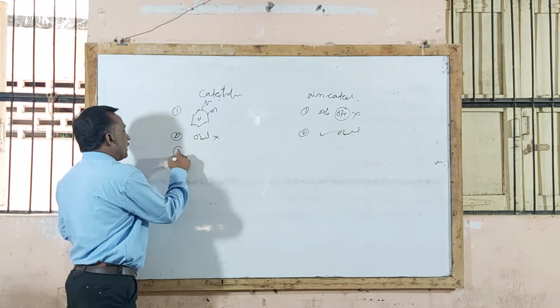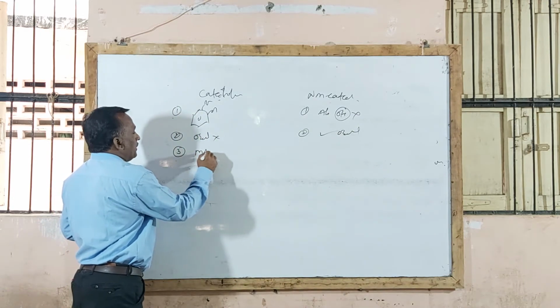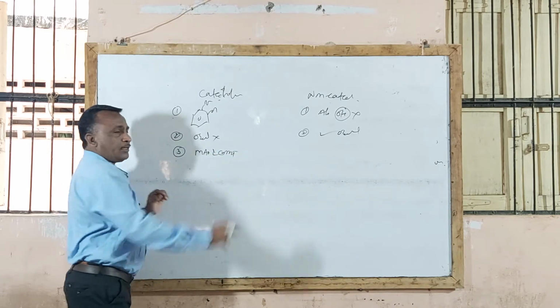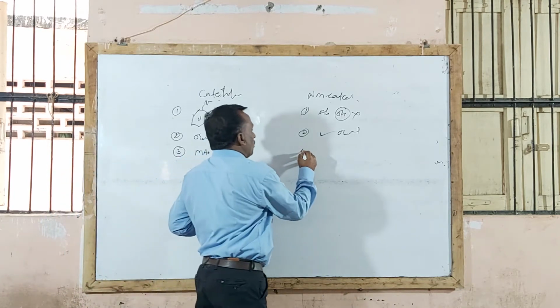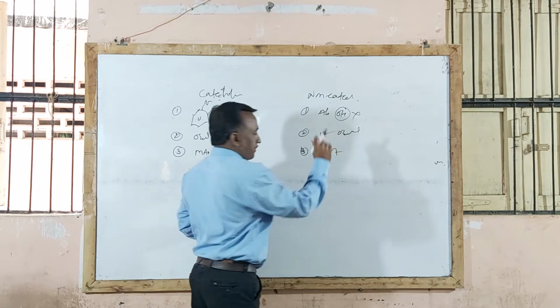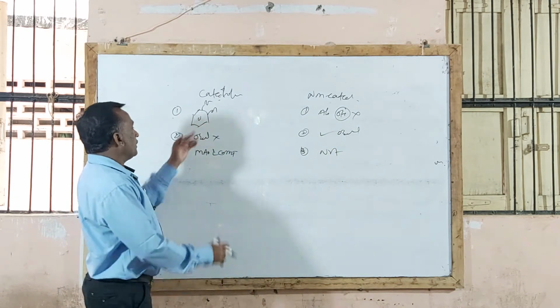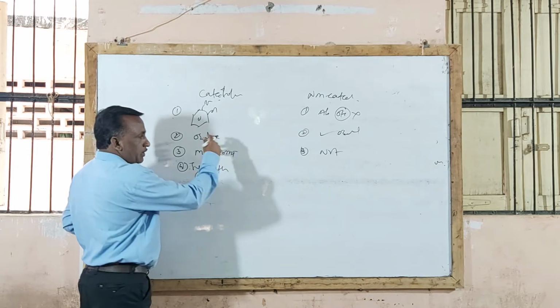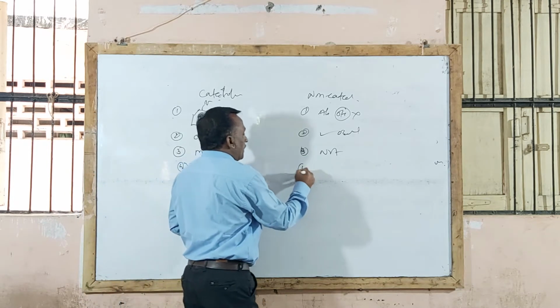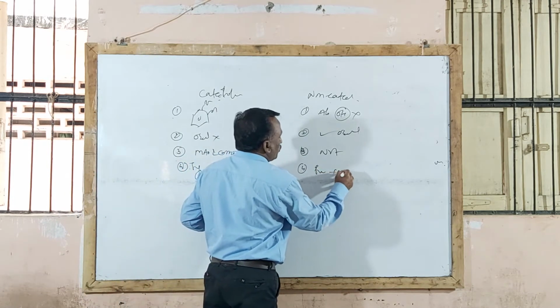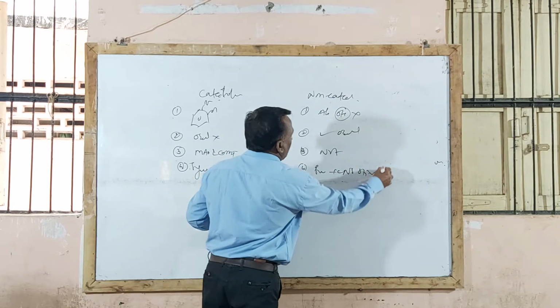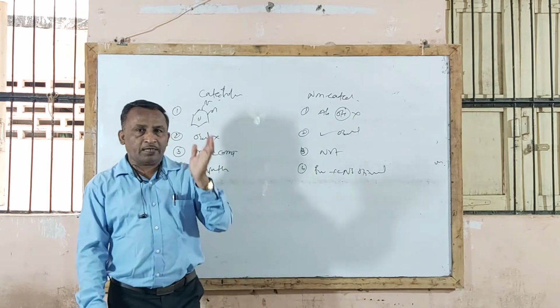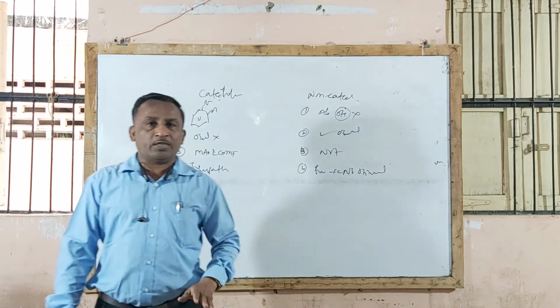Another difference is that catecholamines are metabolized by MAO and COMT enzymes because of the catechol nucleus, while non-catecholamines are not metabolized by these enzymes. Another difference is that catecholamines produce sympathomimetic action, while non-catecholamines, along with sympathomimetic action, are also used as CNS stimulant drugs. These drugs cross the blood-brain barrier and produce CNS stimulation action.